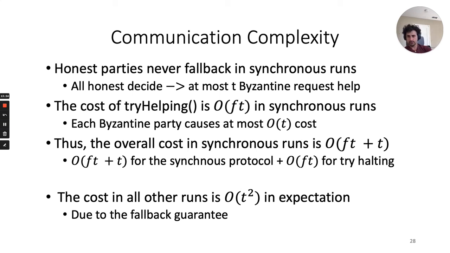We get O(ft + t) from the synchronous protocol, and another O(ft) from the halting mechanism, the help and try halting mechanism. The cost in all other runs is O(t^2) in expectation due to the fallback guarantee.